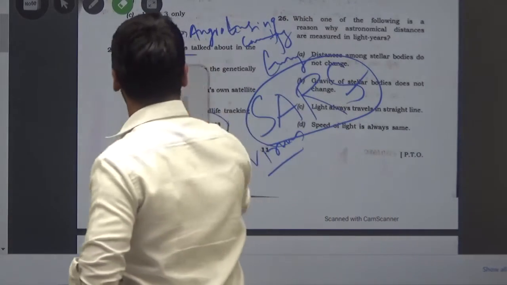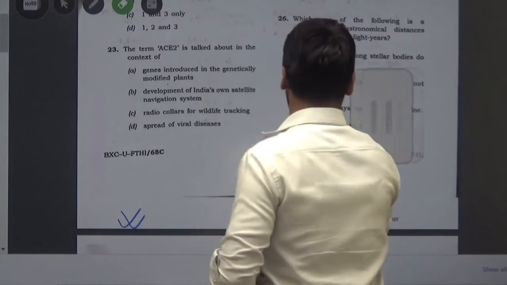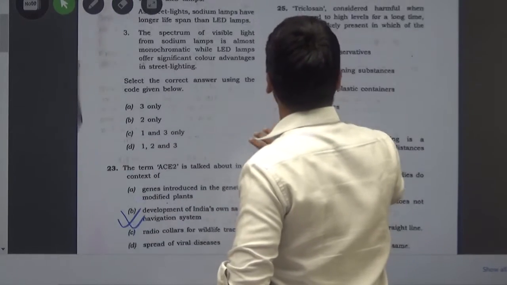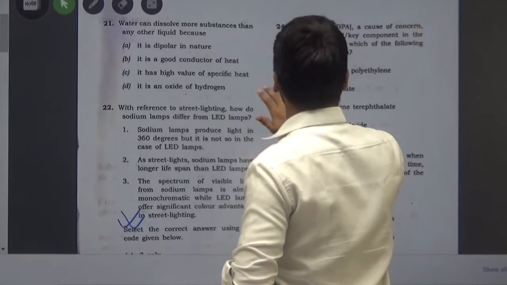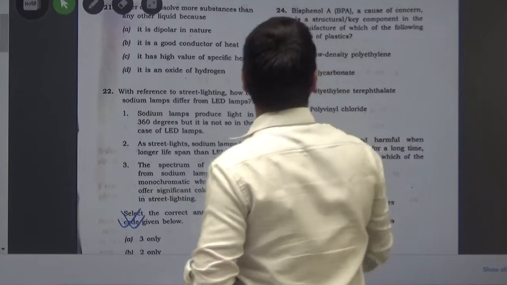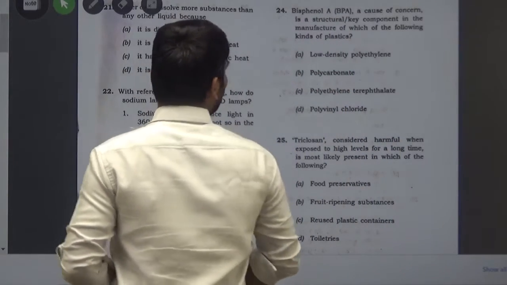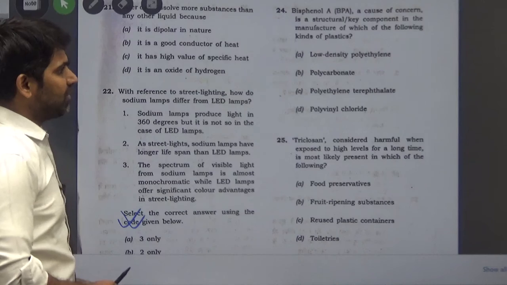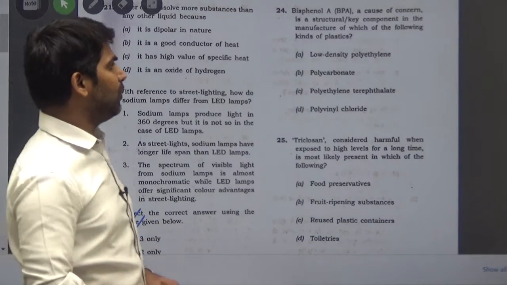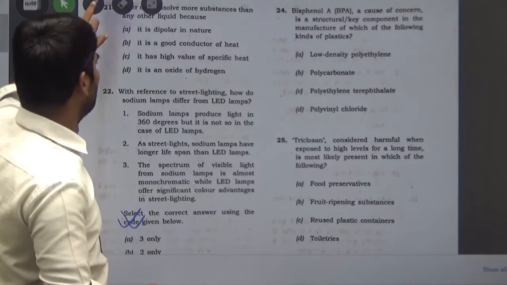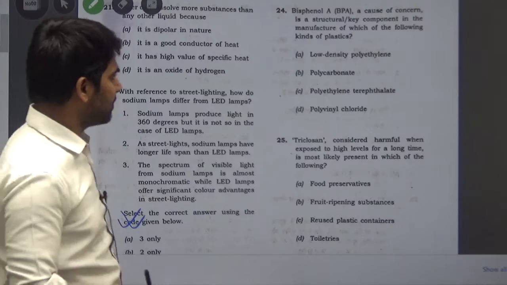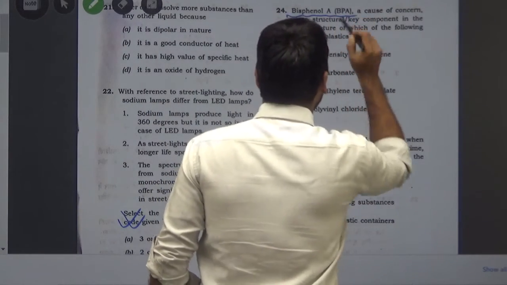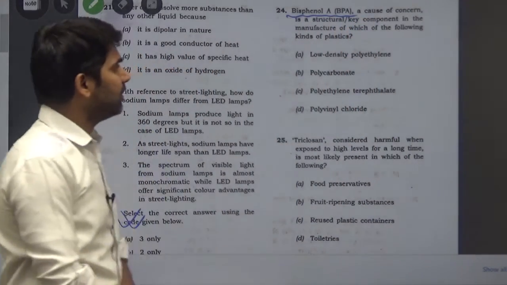Now move on to the next question, the 24th, in which BPA, bisphenol A, is a cause of concern and a structural or key component in the manufacture of which of the following kinds of plastics. We must know where this BPA is used.